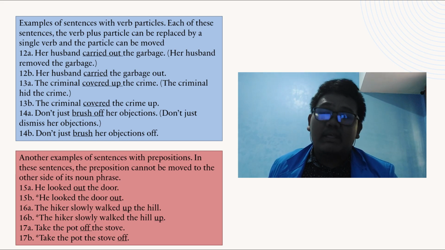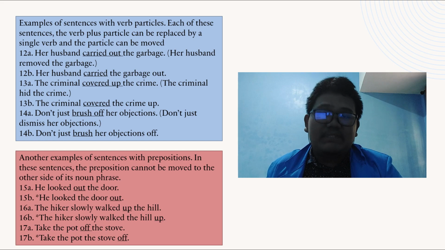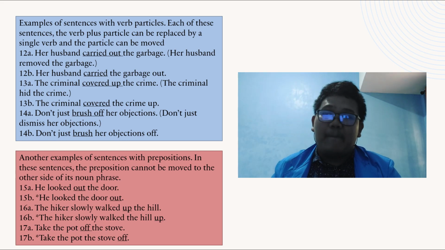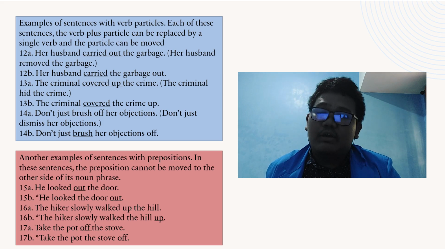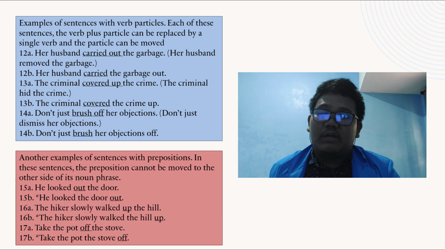Number 12a, her husband carried out the garbage. The words carried out mean her husband removed the garbage. Number 12b, her husband carried the garbage out. Number 13a, the criminal covered up the crime. Cover up means the criminal hid the crime. 13b, the criminal covered the crime up. 14a, don't just brush off her objections. It means don't just dismiss her objections. But for number 14b, don't just brush her objections off.